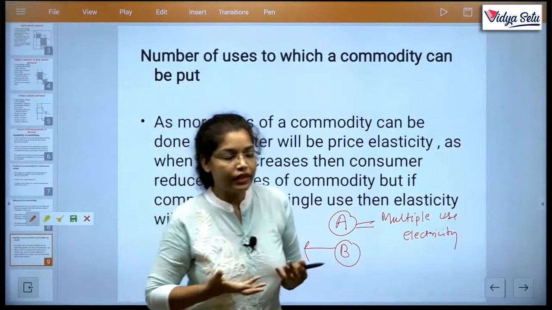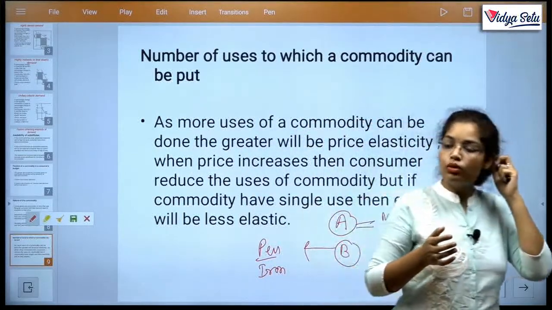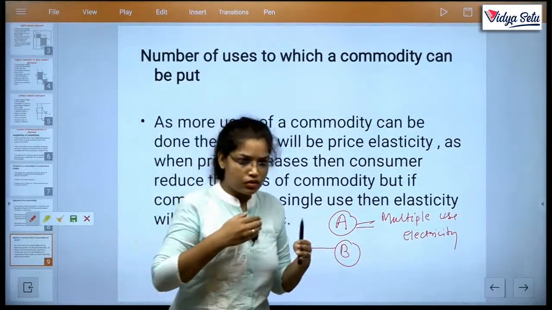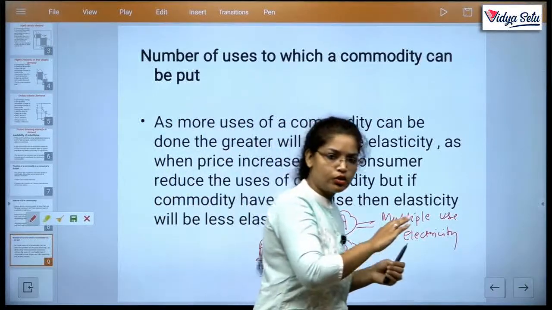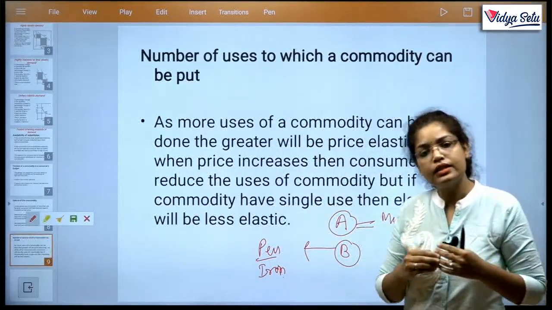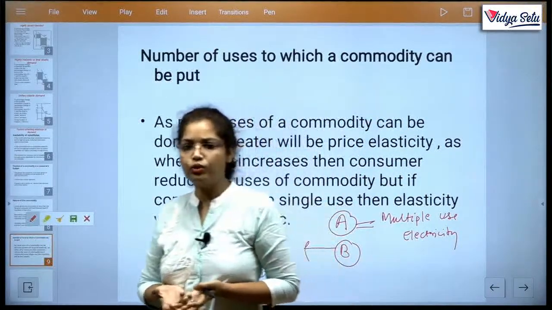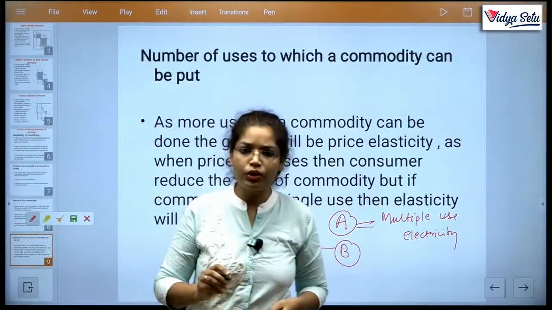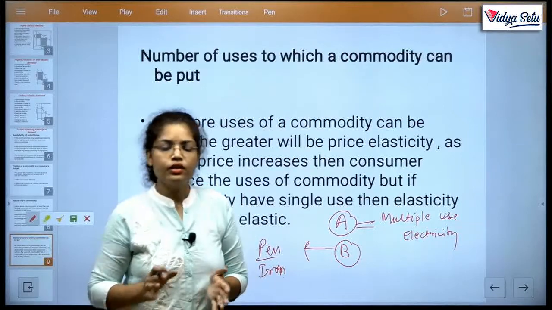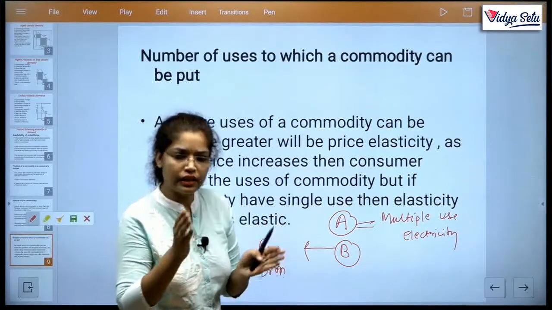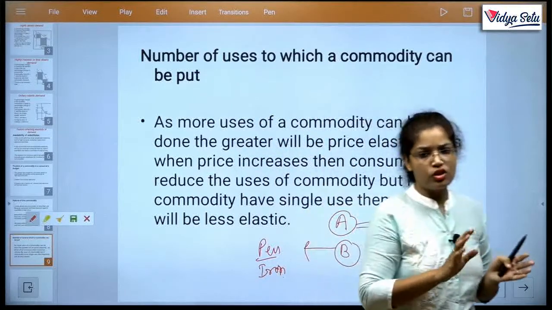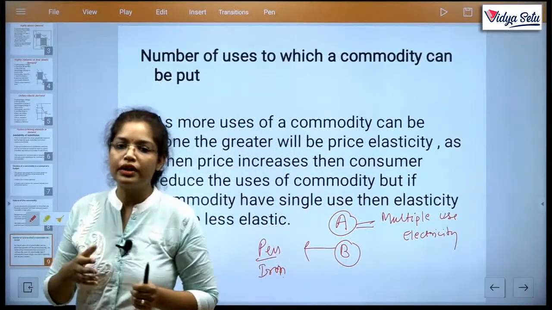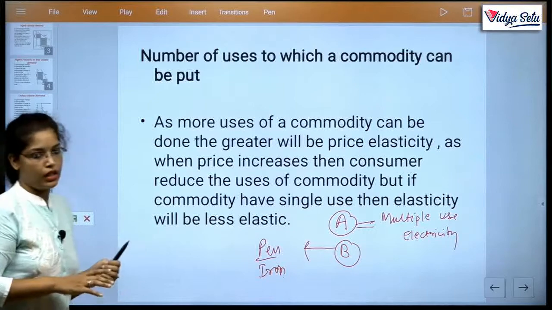How? If electricity becomes costlier, then we move to reduce the consumption. एक ही कमरे में रहो, लाइट बिजली कम जलाओ, ज़्यादा से ज़्यादा लाइट जहाँ तक यूज़ हो वहीं यूज़ करें एंड ऑल. बट अगर सिंगल यूज़ है कमोडिटी का तो आप उसे रिड्यूस नहीं कर सकते. You can't reduce the single use of a commodity. If a particular pen is used only for writing, then you can use it. Clear? So if commodities have multiple uses, then a change in price will change demand, and the demand will be highly elastic. Same if the commodity has a single use, then the demand will be less elastic.